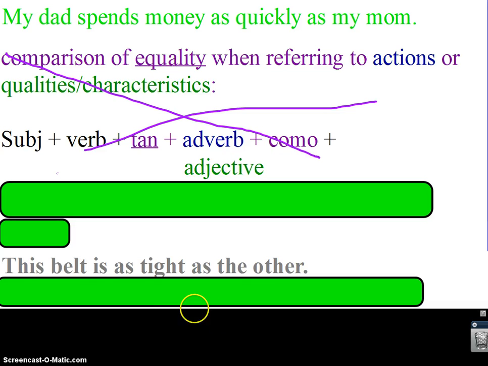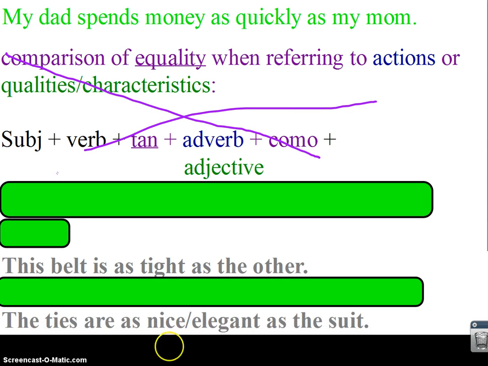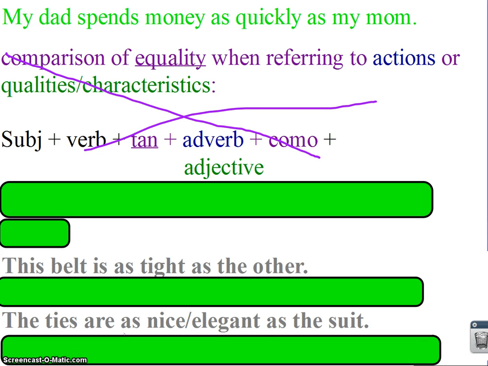Use your vocab and how to say as blank as. And the ties are as nice or elegant as the suit. And of course you guys are skipping lines and making your notes very nice and neat. So one more time, let me just repeat and be very clear. You need to write this sentence in Spanish to the best of your ability. You need to write the following 2 sentences as well in Spanish to the best of your ability, and we'll check them together in class.